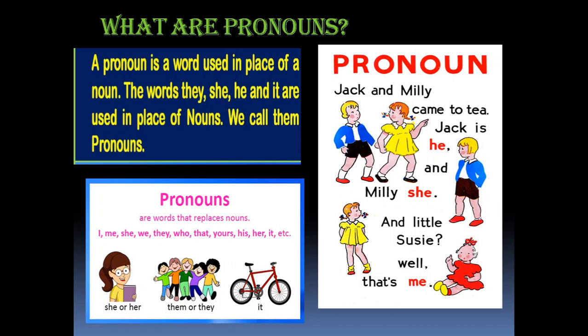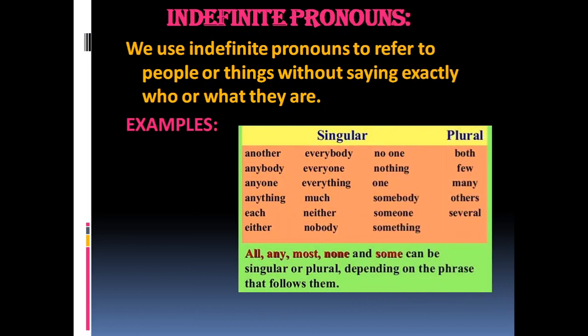Pronoun. Jack and Millie came to tea. Jack is he and Millie is she. And little Susie, well, that's me. So these are about pronouns.